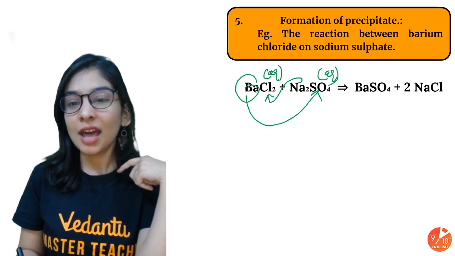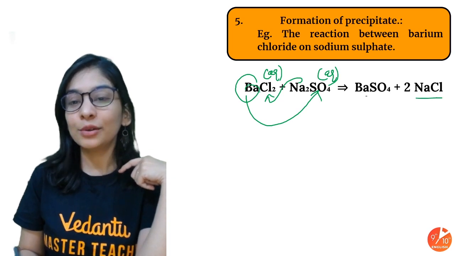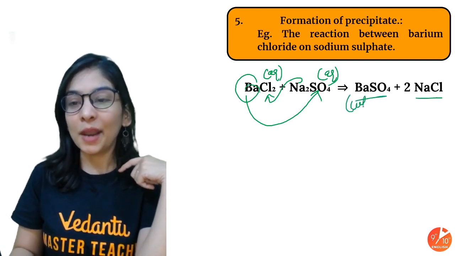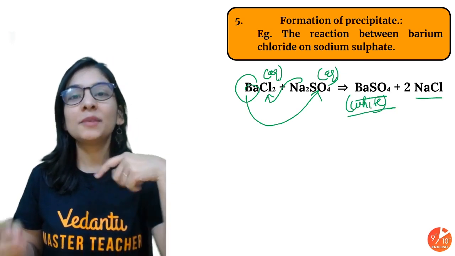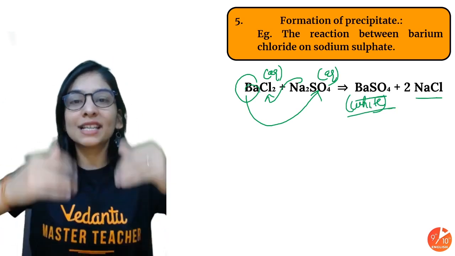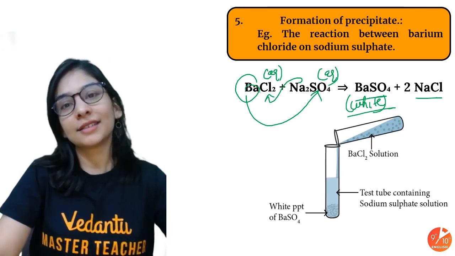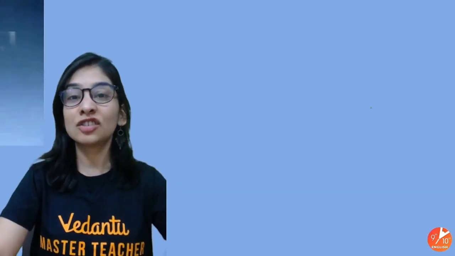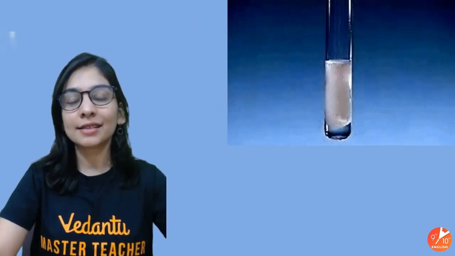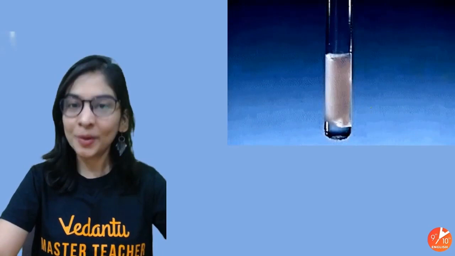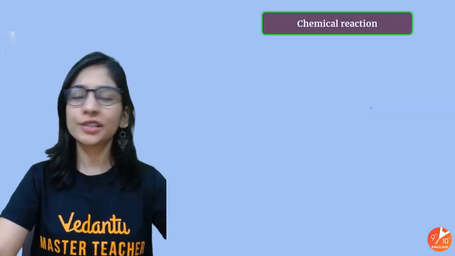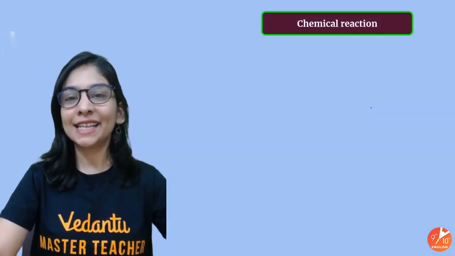So sodium chloride, 2 molecules, and then barium sulfate. And what will I observe? A white precipitate, white solid powder settling at the bottom of the test tube. Whenever you mix it, that is what a precipitate is, a solid insoluble product that I'm going to get. Look at this, something like this. So I hope it makes sense. I hope revision is going absolutely fine and awesome.